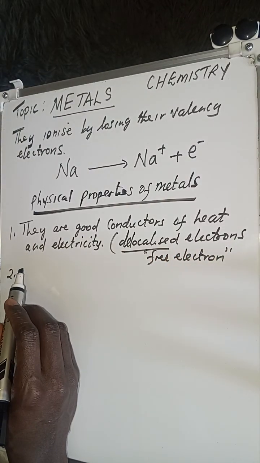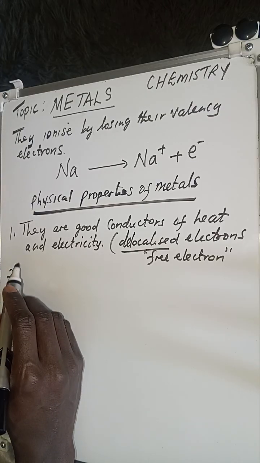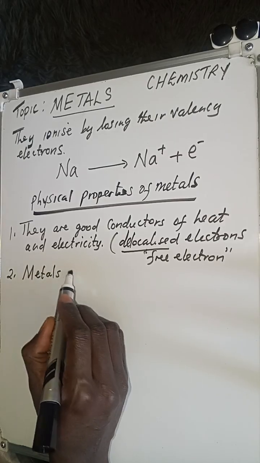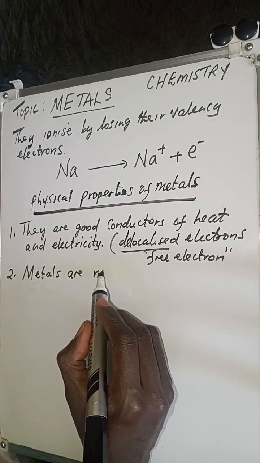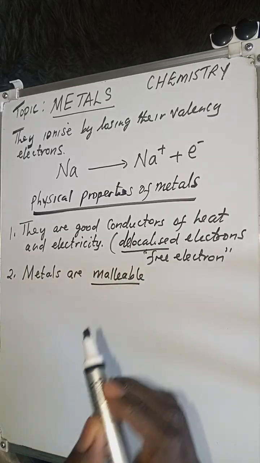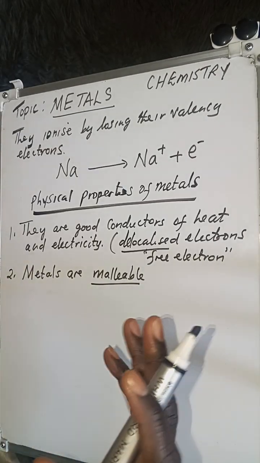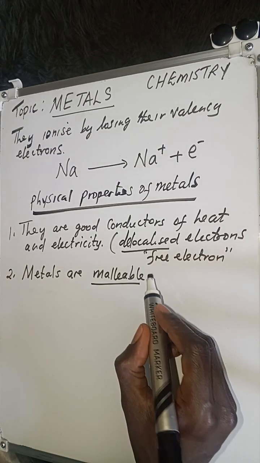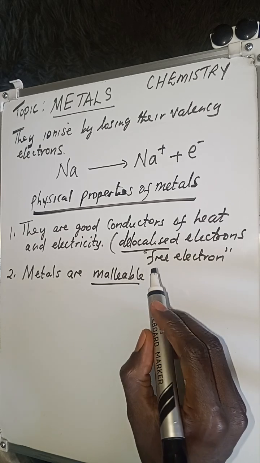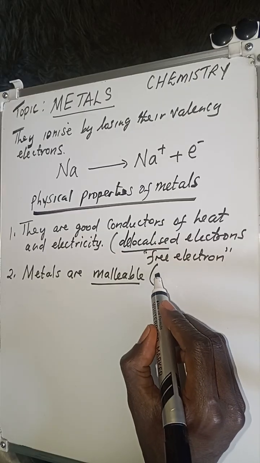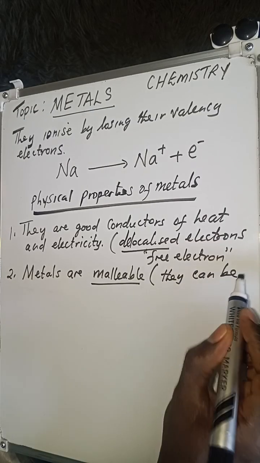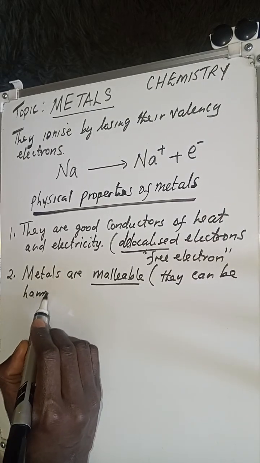Another property that you need to remember is that metals are malleable. Now, what do we mean when we say that metals are malleable? We are talking about the property of malleability. When we say that metals are malleable, we mean that they can be hammered and made into different shapes.